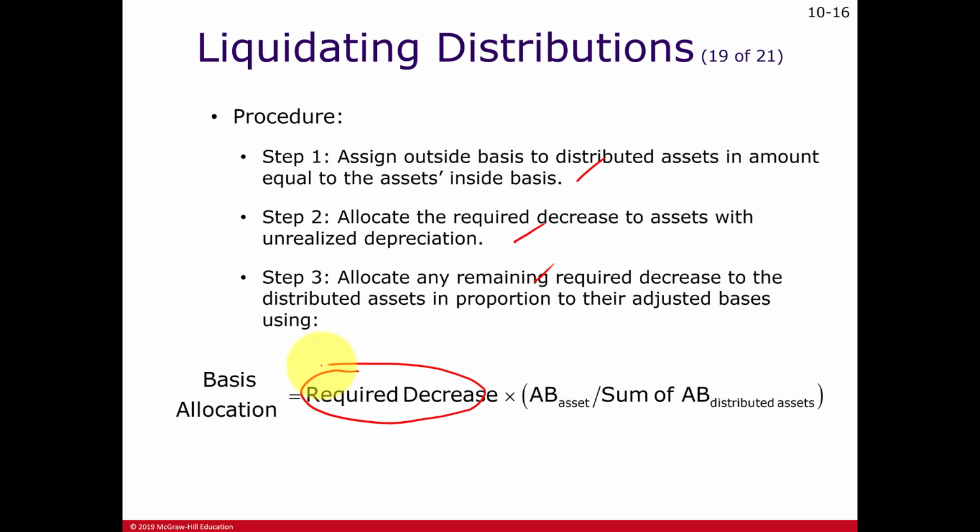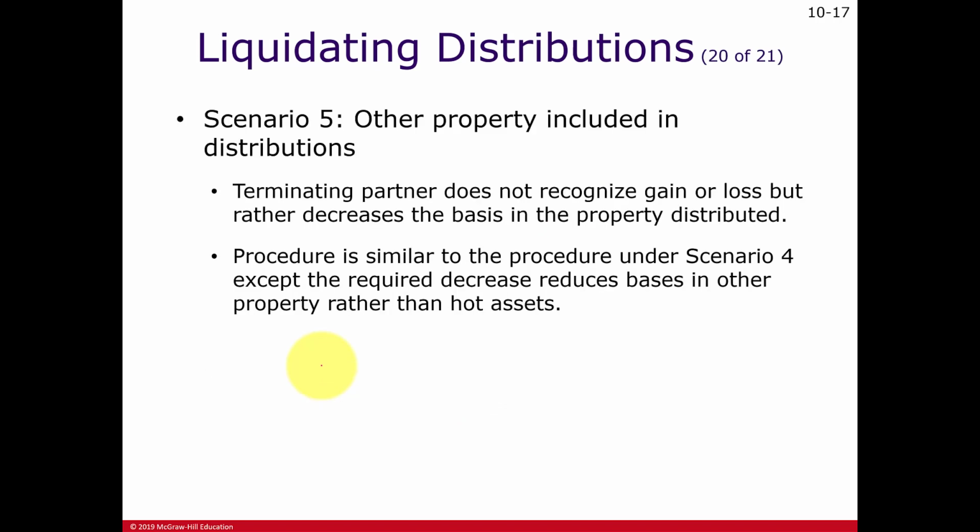It's kind of like the opposite of the situation we just went through. Again, the key thing to postpone the gain or the loss to later on is to adjust the basis of the other property the partner is receiving. So eventually when they get rid of that other property, now the gain or loss is going to be recognized.